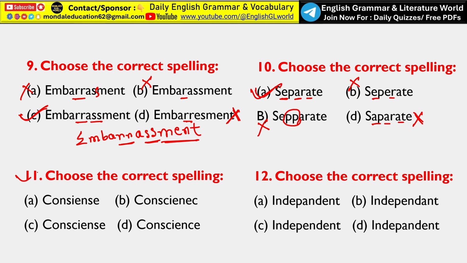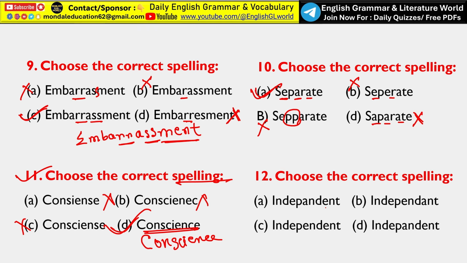So next, choose the correct spelling, that is conscience. The correct spelling, that is CONSCIENCE. Okay, so option D is the correct answer. Option B, A and C are not appropriate. So the word conscience means the inner sense of right and wrong that guides a person's action.